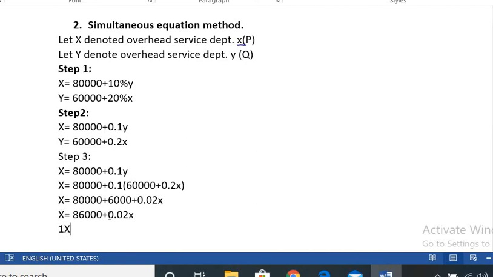x. So we take the x term to the left hand side. When the plus comes to this side it becomes minus. So minus 0.02x is equal to 86,000.